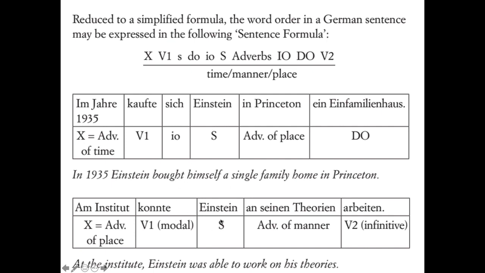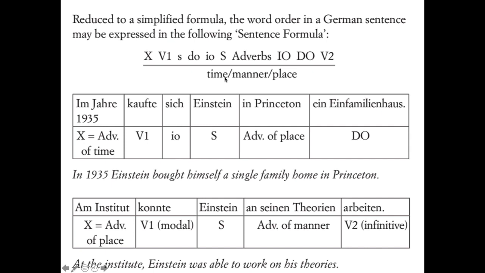And now we've got our subject, which is Einstein, which is a noun in this case. And then we've got an adverb of manner, like in what way was he able to work? An seinen Theorien gives more information about the manner of his working. And then we have arbeiten, which is an infinitive to complete that first verb. So you can see how this formula works for all of these adverbs. The order is time, manner, place if you have all of those things.